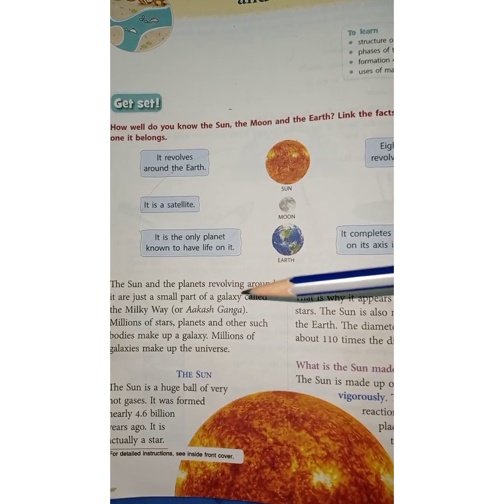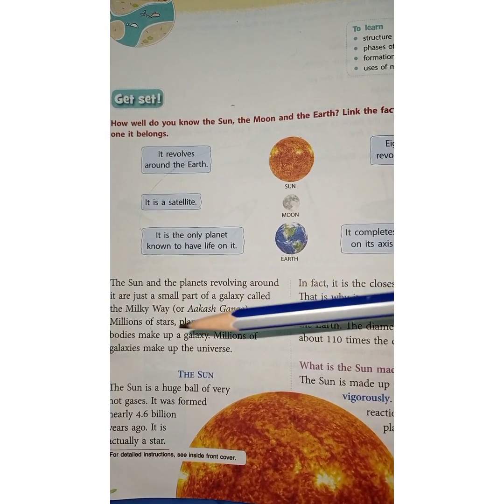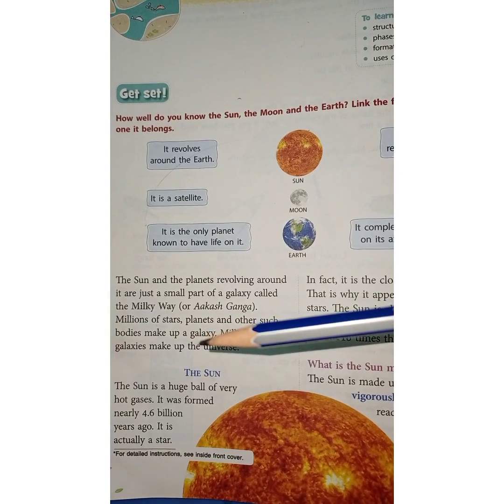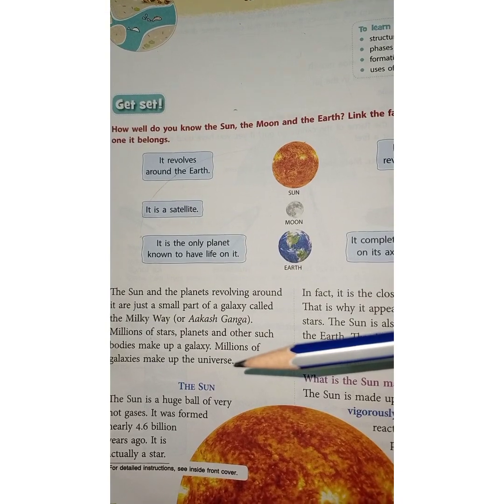The Sun and the planets revolving around it are just a part of a galaxy called the Milky Way or Akash Ganga. Millions of stars, planets, and other such bodies make up a galaxy. Millions of galaxies make up the universe.